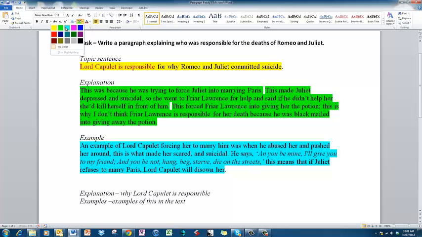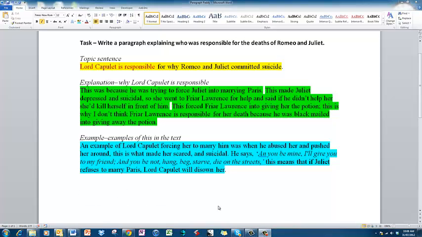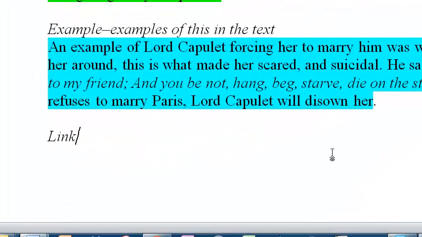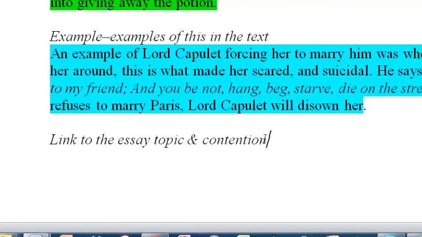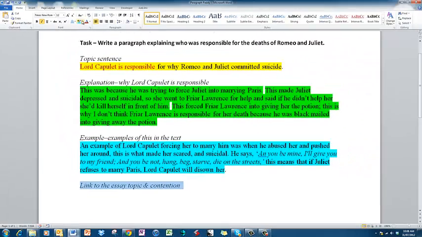So that's really cool. That's what we're expecting to see in this sort of paragraph that we're putting together. So that's the structure of the paragraph. We have the topic sentence, we'd have the explanation, and the example. In an essay, we would have the last section, which is the link to the essay topic, and the contention. But in this case, we don't have an essay topic. We're just writing a paragraph, so we don't have that.